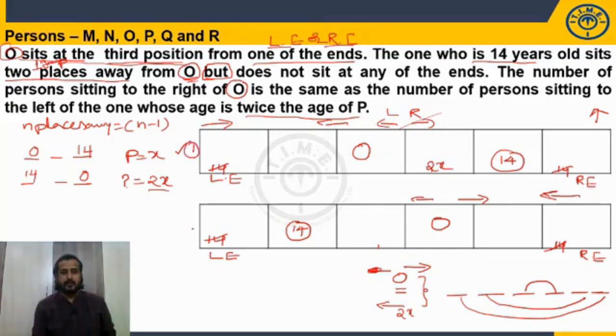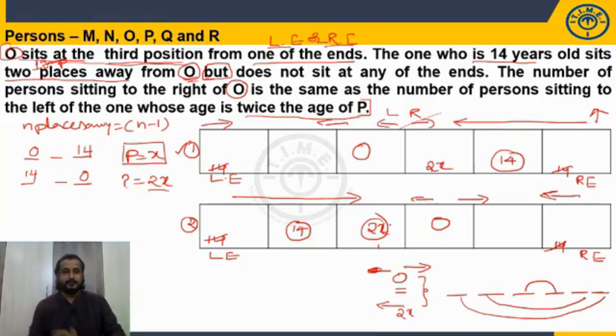What about in case 2? O is third from the last, so the one whose age is 2x is third from the first. So we have how many possibilities? 2 possibilities, and complete information is utilized, but we don't know who this person is. And we have assumed that the age of P is X, so this person's age becomes 2x. Fine. So please note down.